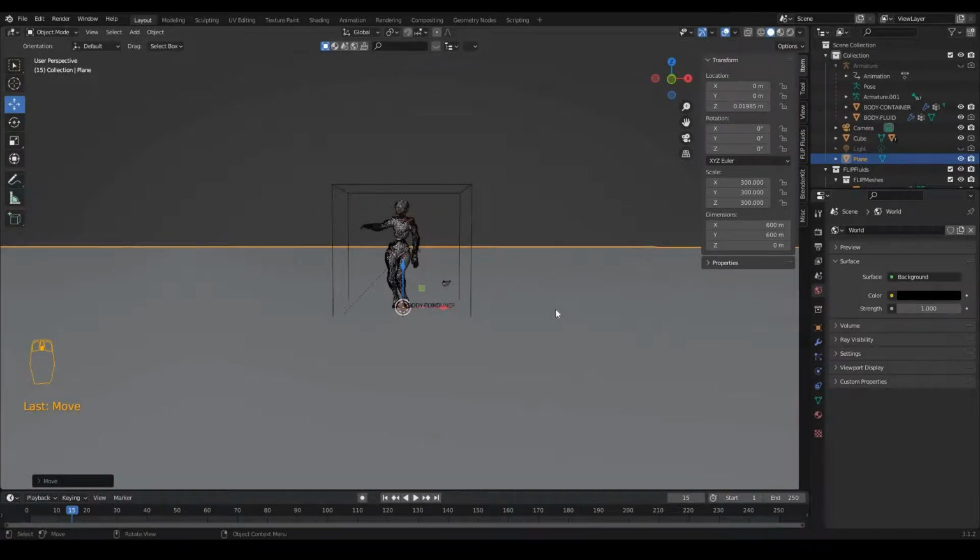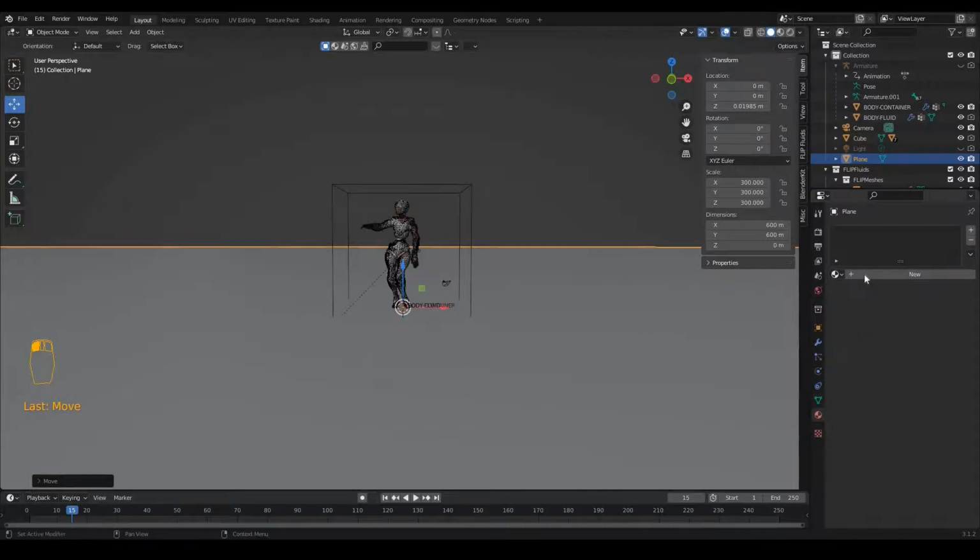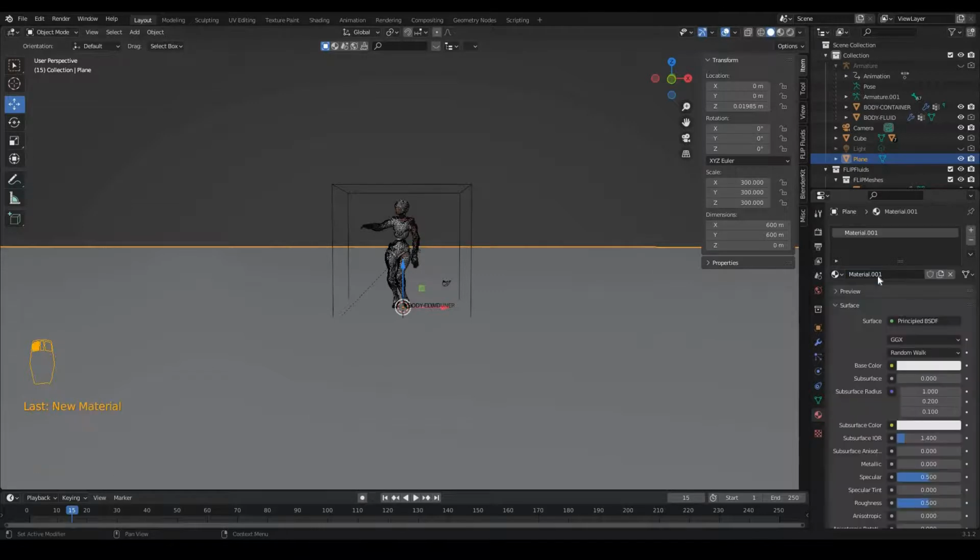Now we can apply a simple white material to the plane. So I can go to material properties and I can apply a new material while this plane is selected, new, and it's already white colored. I will just rename it to plane so we can know that this is the plane material.